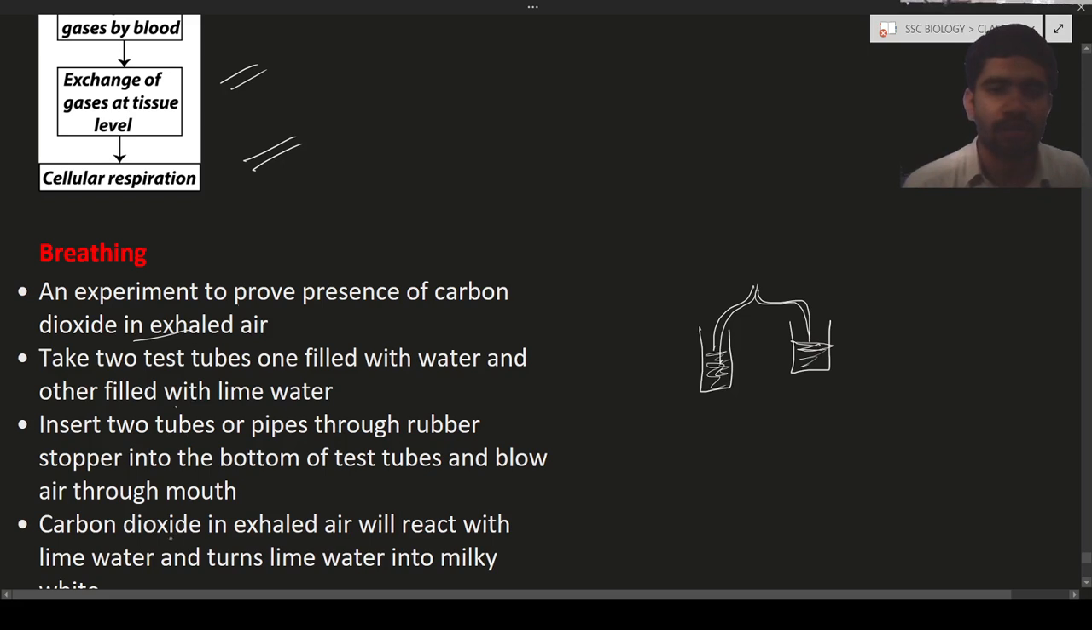So now what will happen? The carbon dioxide is exhaled. The air will react with the lime water and turn it milky white. Let us consider this is the lime water. This lime water plus carbon dioxide is going to turn milky white. This is a small experiment to identify whether carbon dioxide is there in the exhaled air or not.